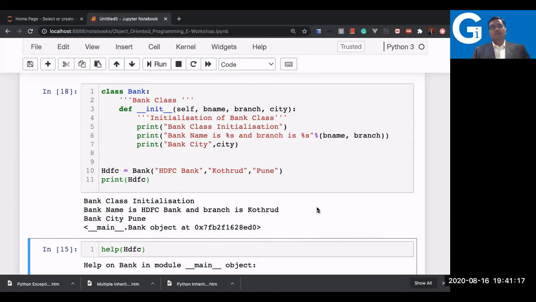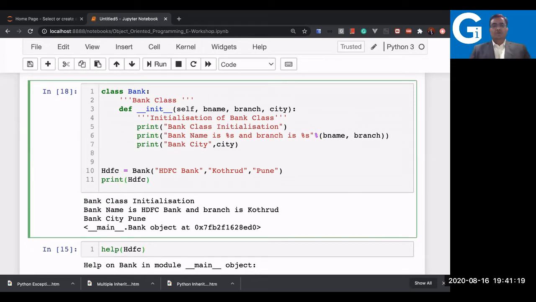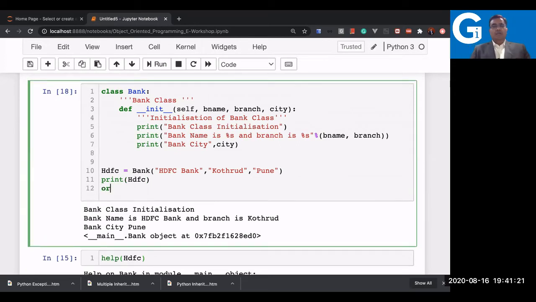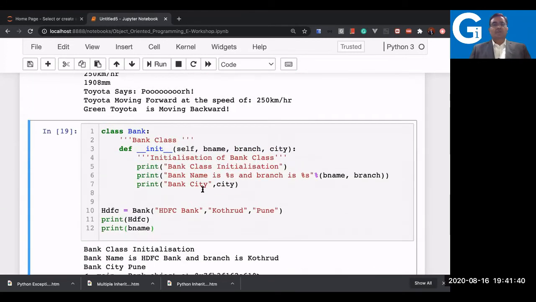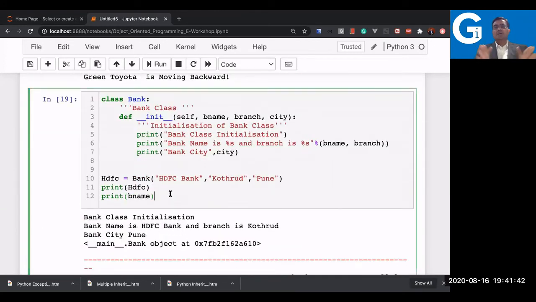How do you know that? Can I print this bname outside the class? If yes, then it is global. But if I'm not, it means it is a local then. You say that bname is not defined. What does it mean here that bname is a local variable?